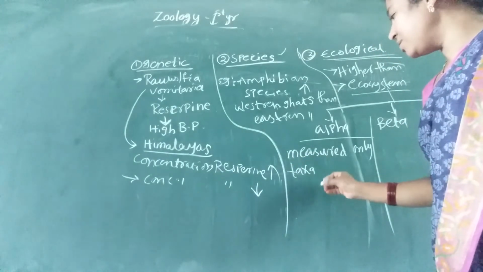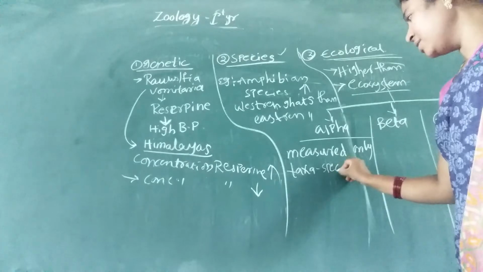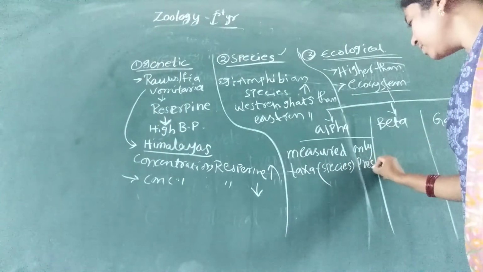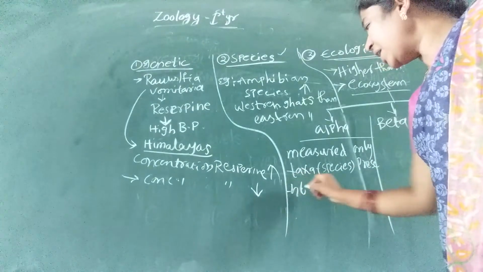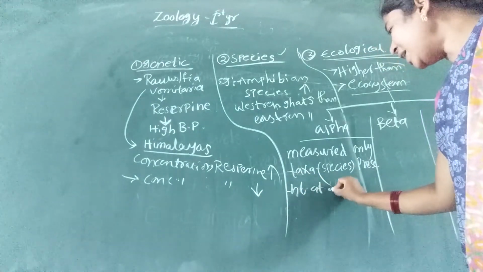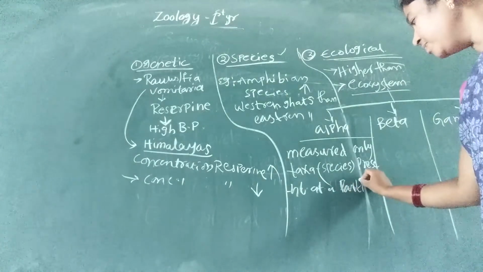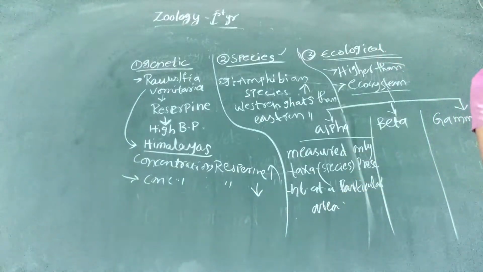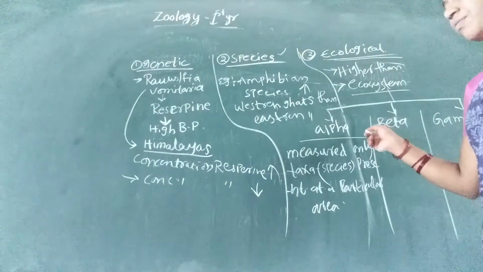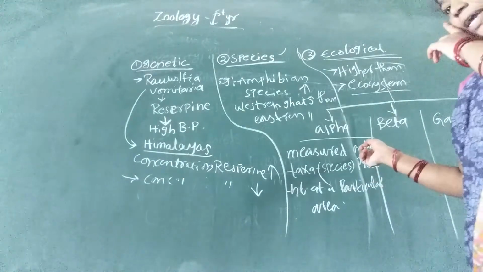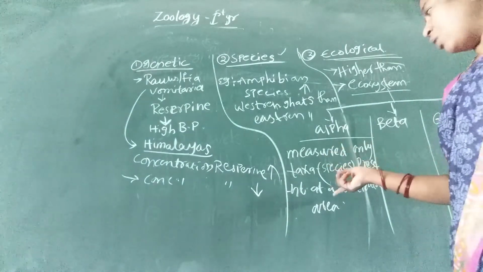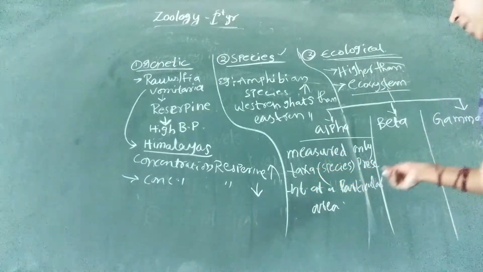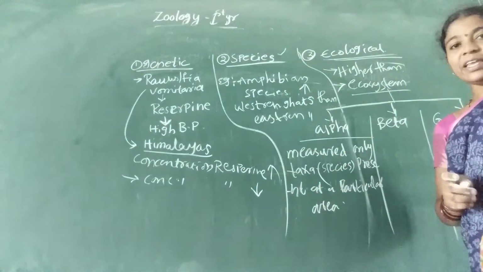Here taxa means we consider it as a species. Only one species present at a particular area. We measure alpha diversity by counting only one species, one taxon, present in a particular area.